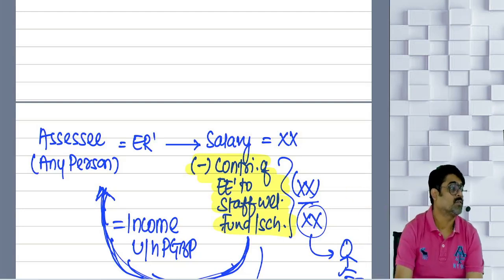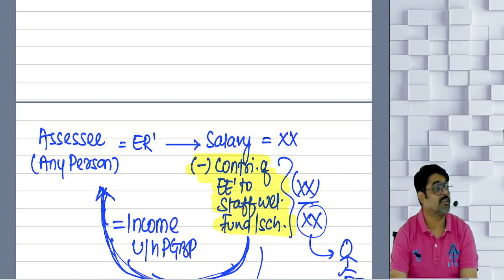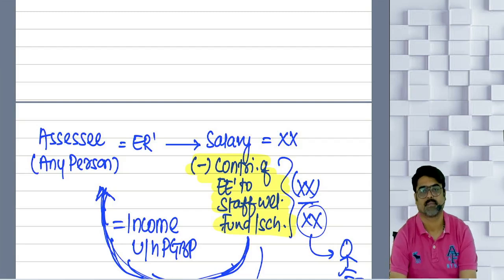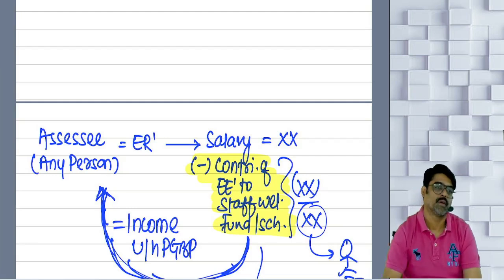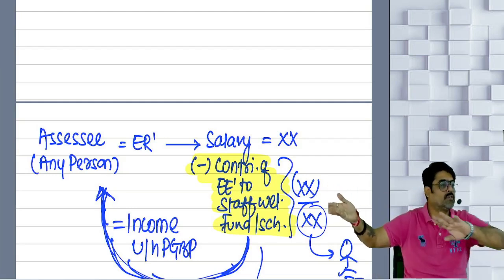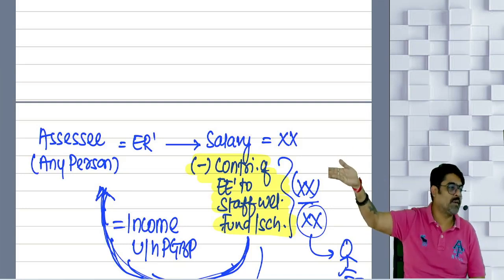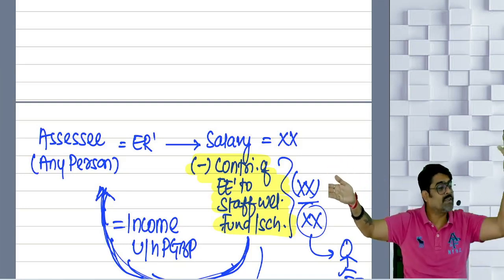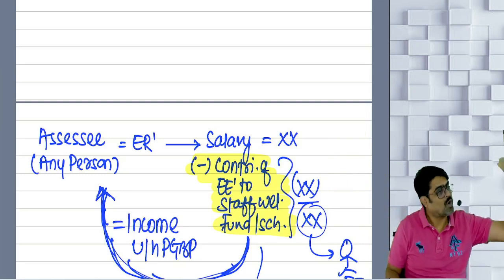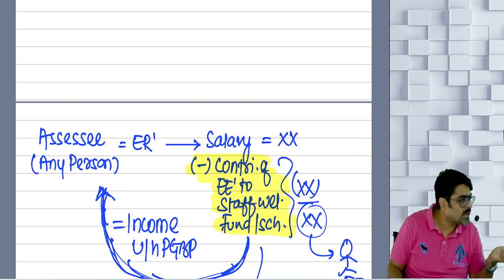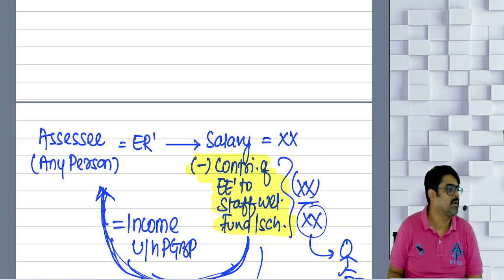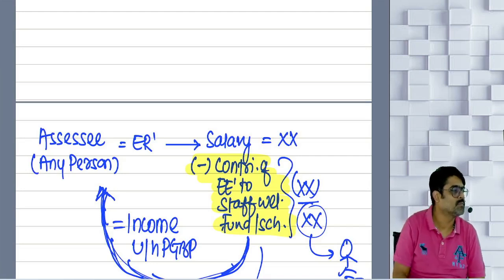And how much salary will you show as your expense? Somebody's income is somebody's expense. How much is the income of the employee? So how much is your expense? So how much deduction for salary are you going to get under the PGBP head?